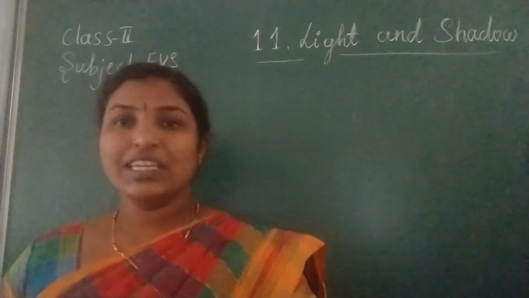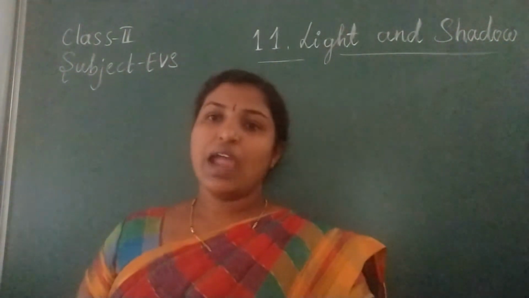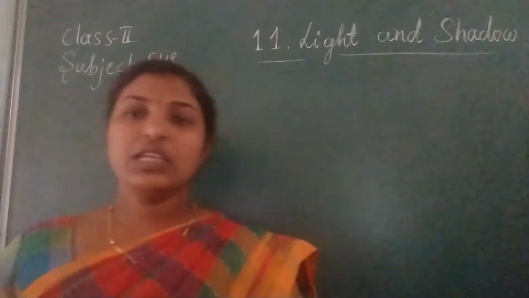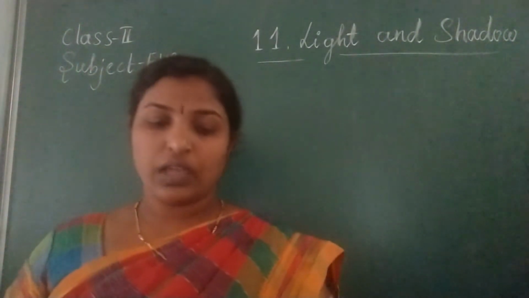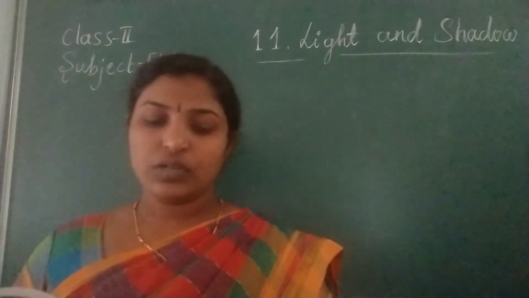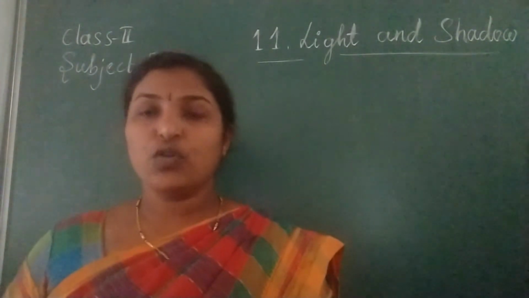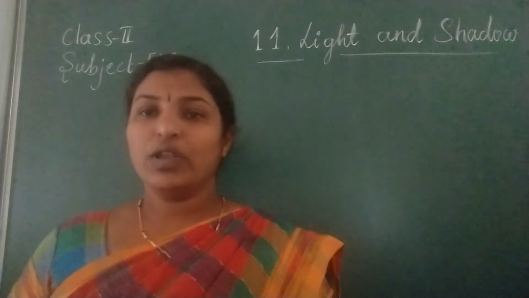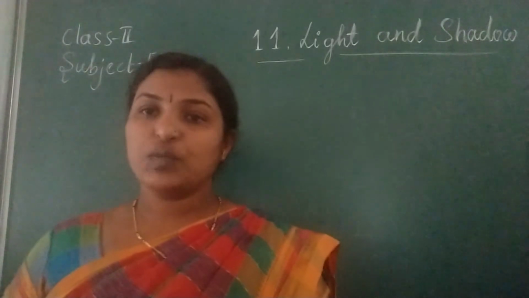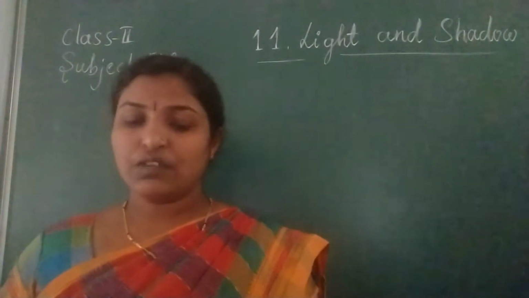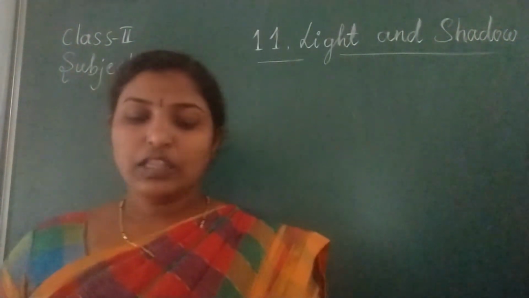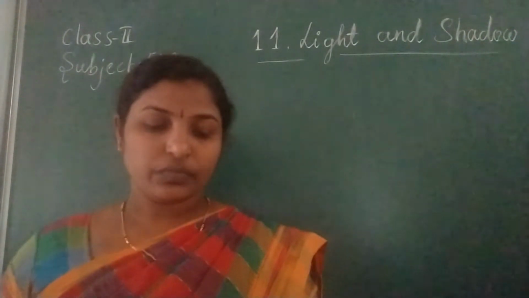Today let us start the new lesson, Light and Shadow. In this lesson, we are going to learn how a shadow is formed. How will a shadow form, what objects are needed for this, that we will learn here. Then the length of a shadow.